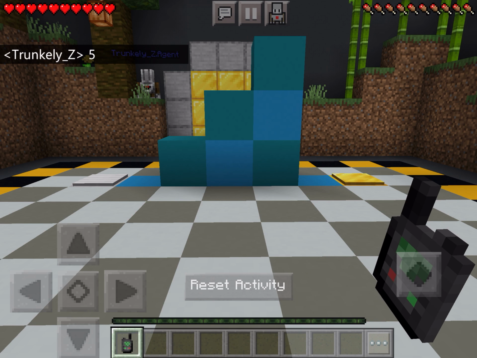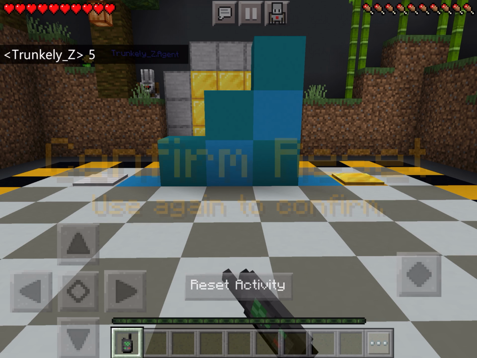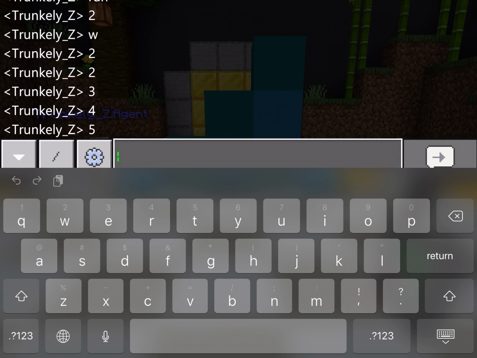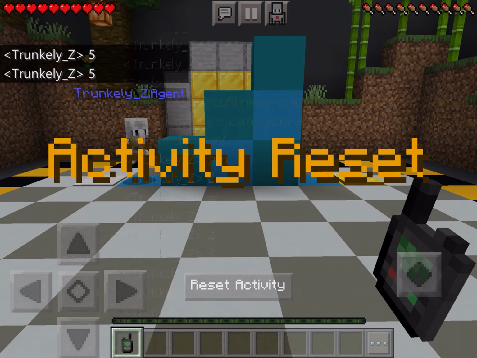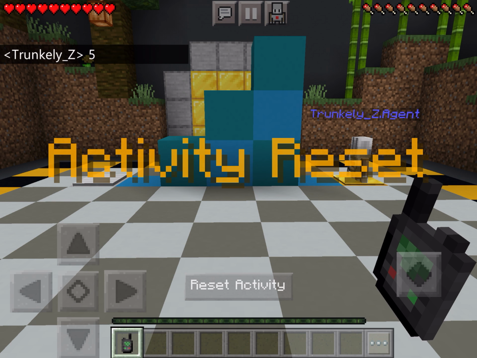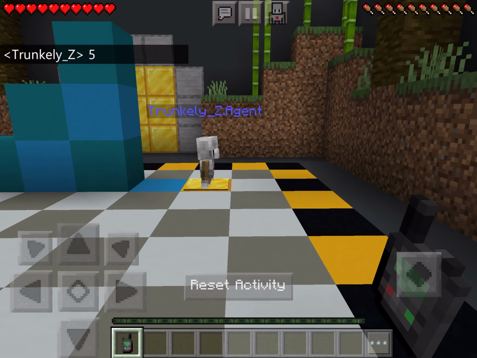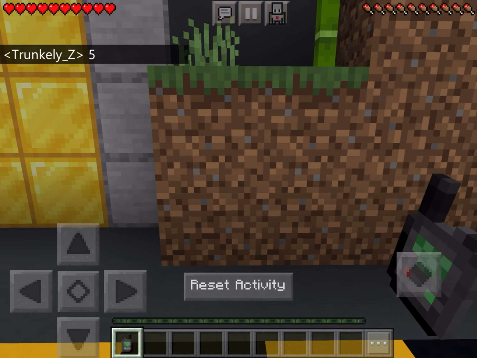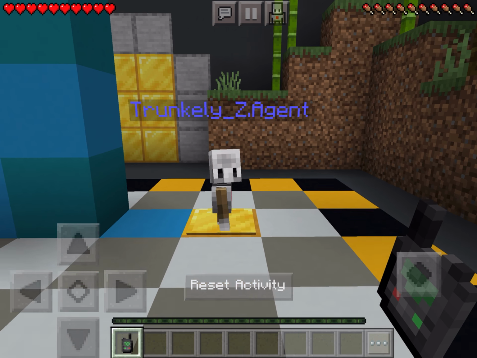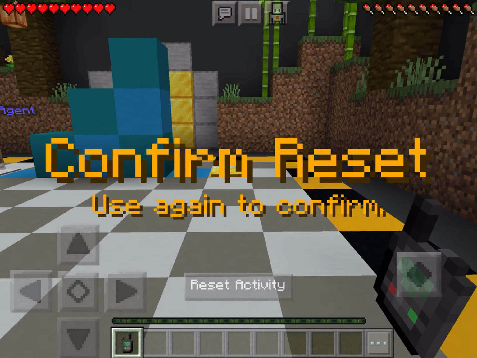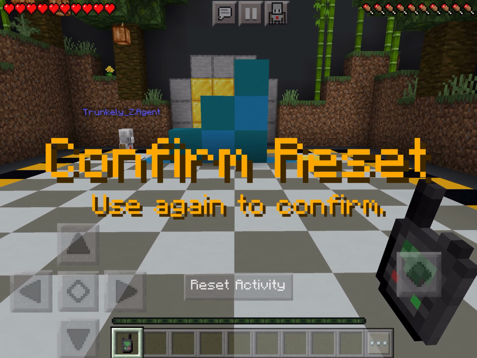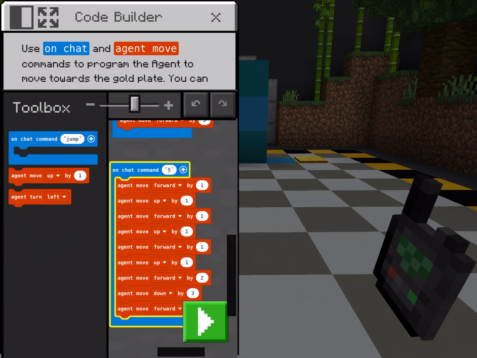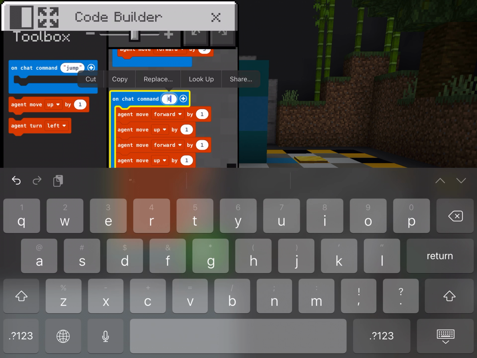I forgot to turn again. Okay, when I reset, it automatically turns him. And there we go. He's standing on the thing, but it's not going to be happy with it. It's not going to be happy. I find that when it's not happy, just changing the chat command is generally enough to fix it.